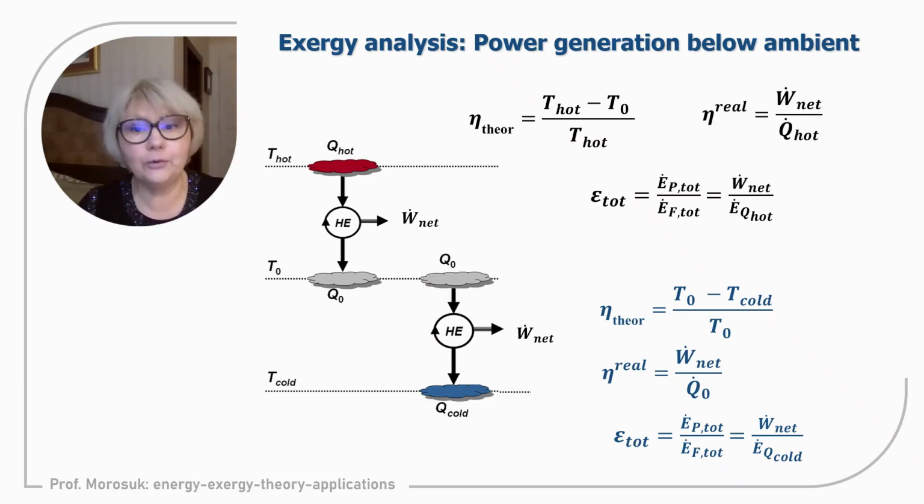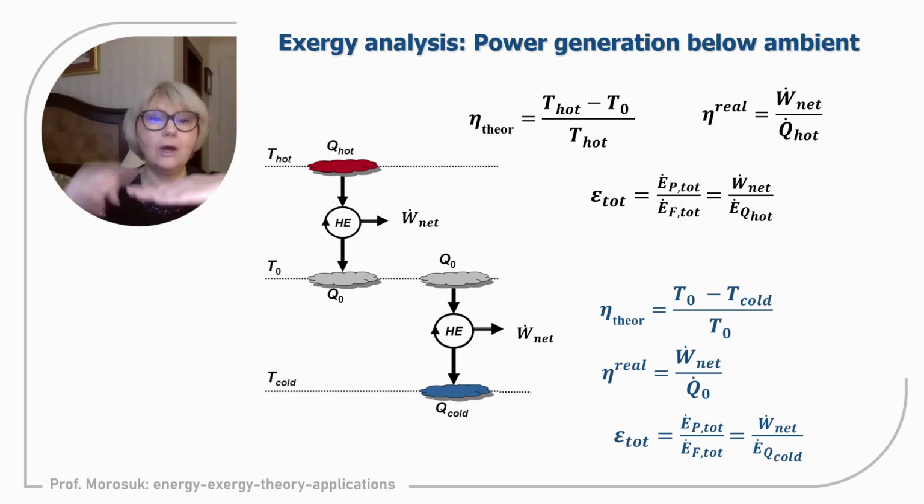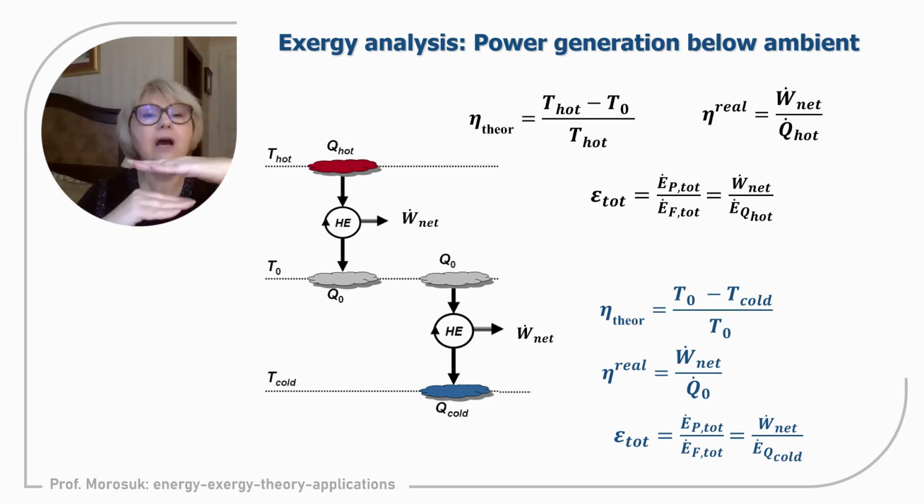But from the exergetic point of view, it is completely different because the product of the system is W net produced by the system. This is correct. But the fuel of the system is not heat at environmental temperature, because heat at environmental temperature has exergy 0. And heat at a lower temperature level has higher exergy, because we know that below the environment, the lower the temperature, the higher the exergy.